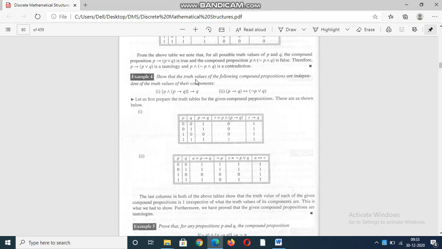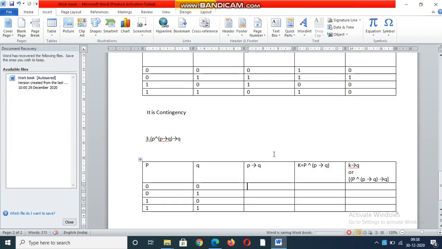Show that the truth values of the following compound propositions are independent of the truth values of their components. So in the sense, P conjunction (P implies Q) implies Q. This one we are going to do. Okay, so this is your question: P conjunction, P implies Q, whole implies Q.